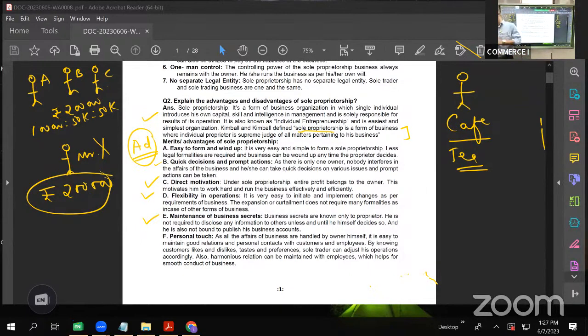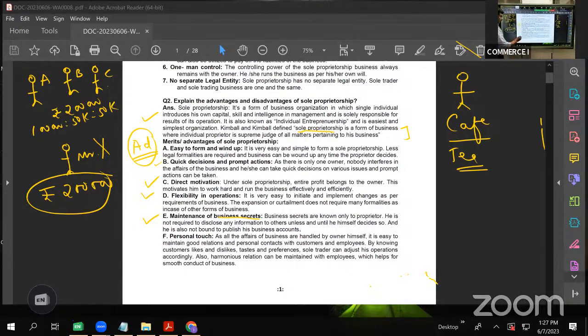So if it is a partnership firm, 4 to 5 people will be there. Then any of the partners may get a little corrupt. Let us say there are partners A, B, C, D. A may share this secret with his brother, and his brother may also start preparing the same tea, start an outlet nearby, and this will divide the customers. There is a possibility in case of partnership, but in case of proprietorship, there is no such possibility, because the proprietor very well knows if he shares the secret, it is going to affect his profit. So maintenance of business secret is one of the advantages.